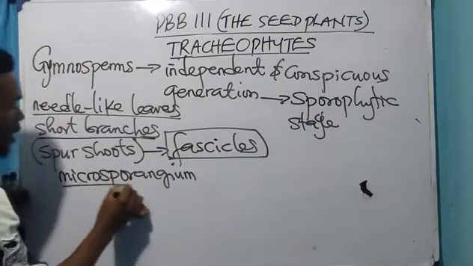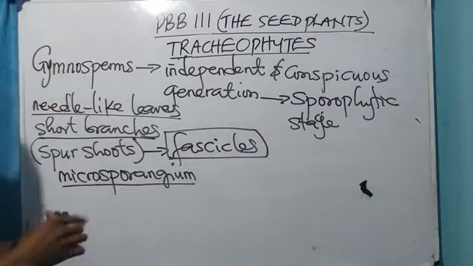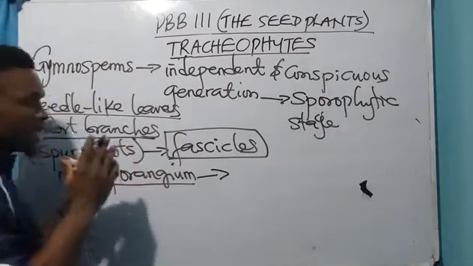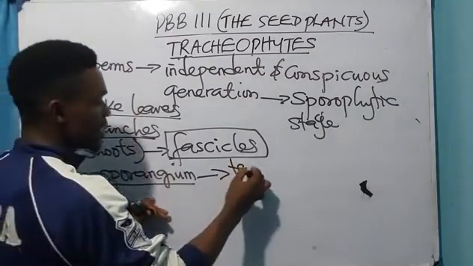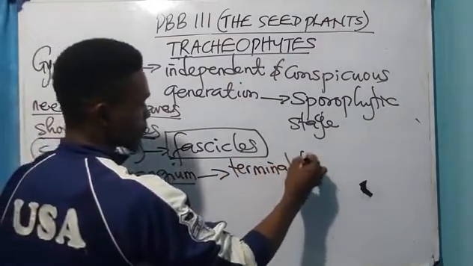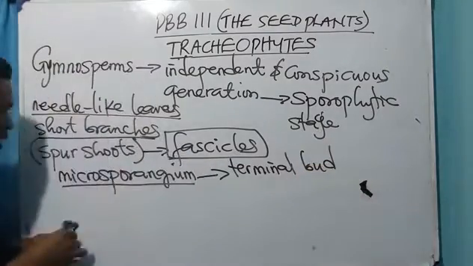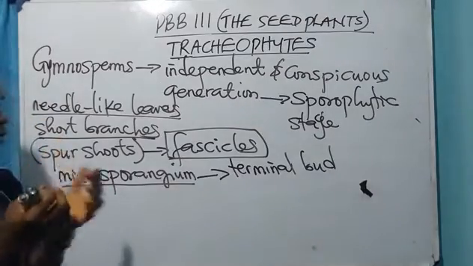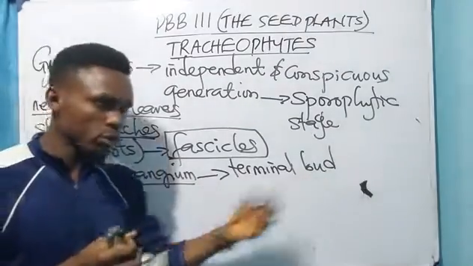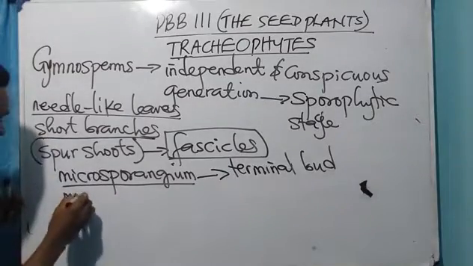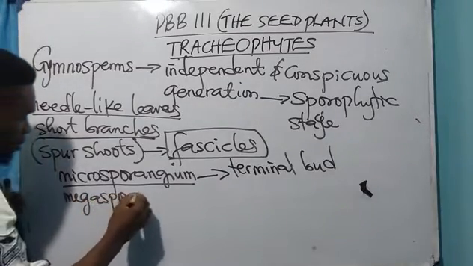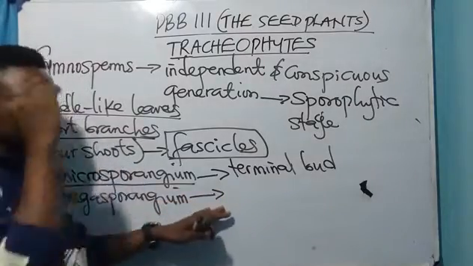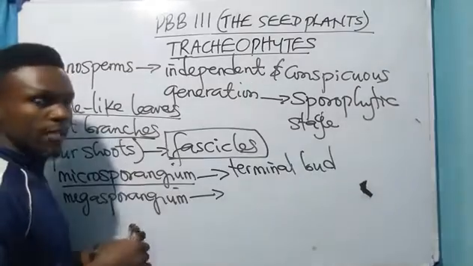The microsporangium is the male reproductive part. It is usually found in the form of clusters around the terminal bud. The megasporangium is found at the tip of the growing parts of the plants.